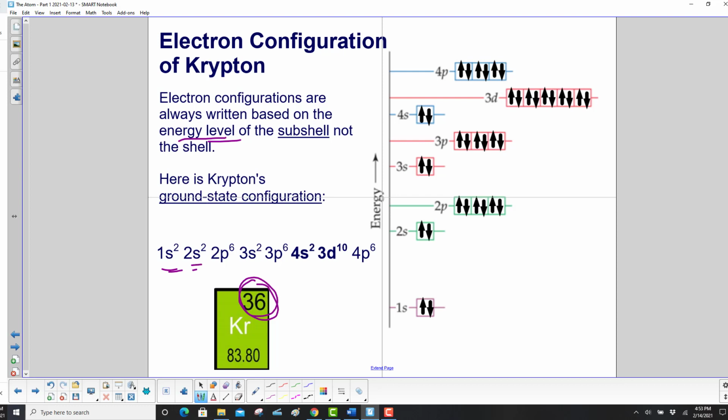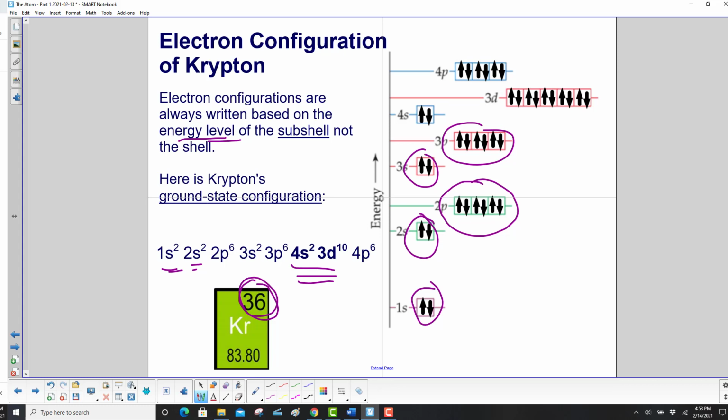1s2, 2s2, that's pretty good. 2p6, 3s2, 3p6, so far so good. But then we have the little thing here, the 4s2 has a lower energy than 3d10. So here it is. Here's your 4s2, and then here's 3d10. And then on top of that would be 4p6.